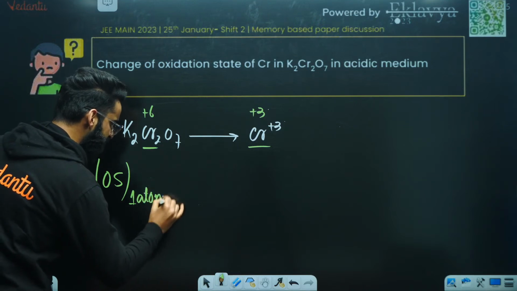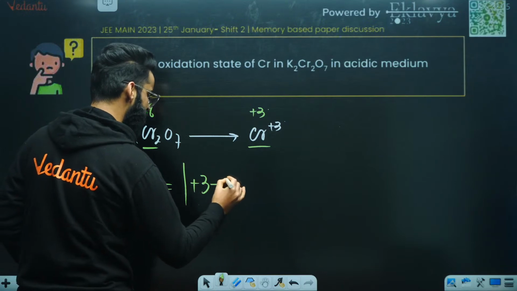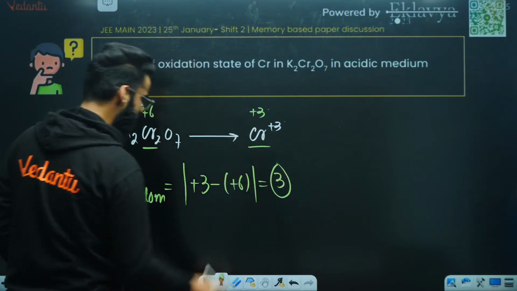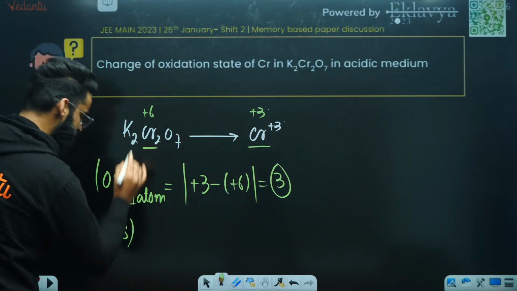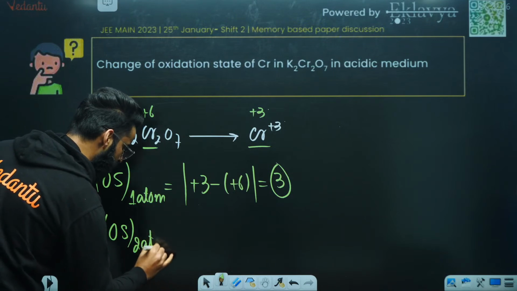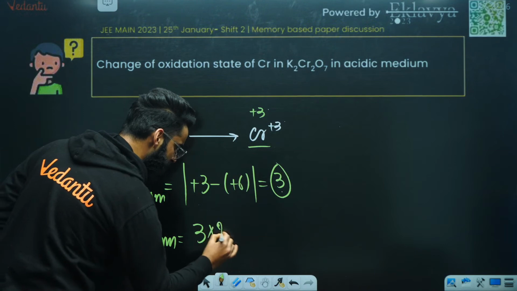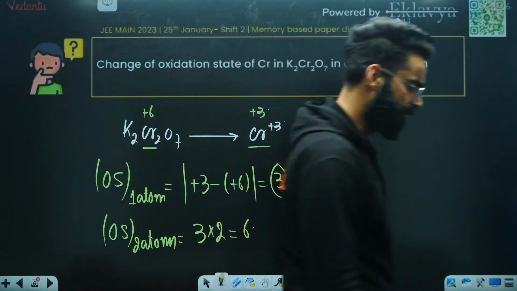Change in the oxidation state for 1 atom of chromium is going to be the mod of the final oxidation state of chromium minus the initial oxidation state of chromium. The value comes out to be 3. This is the change in the oxidation state for 1 atom of chromium. If you are supposed to calculate the change in the oxidation state for 2 atoms of chromium, for 1 atom the change is 3, so for 2 atoms of chromium the change is going to be 6. Now whatever is asked in the question, accordingly you will put the answer, right?